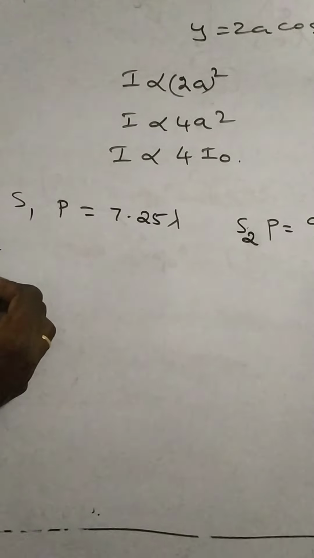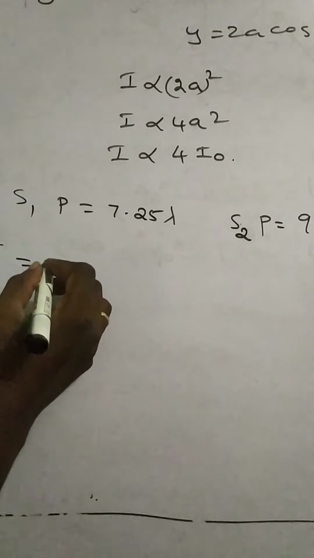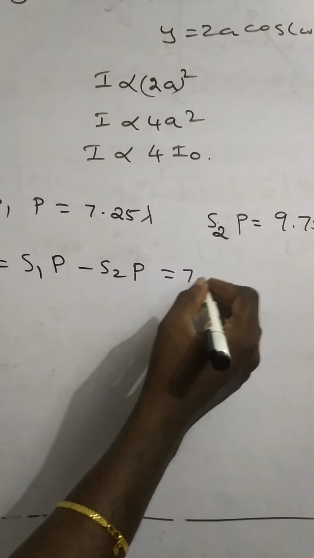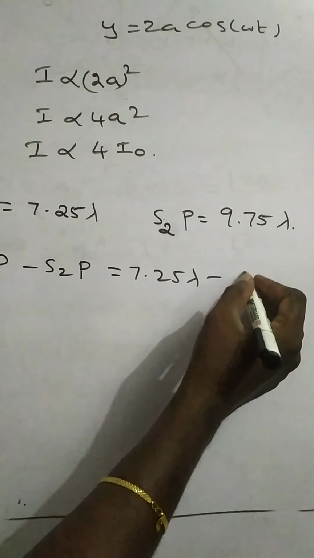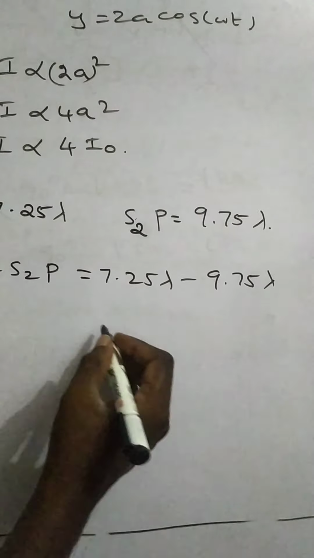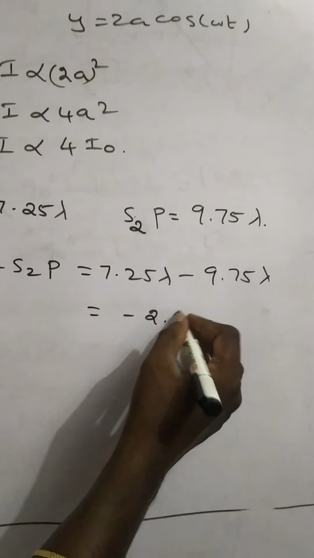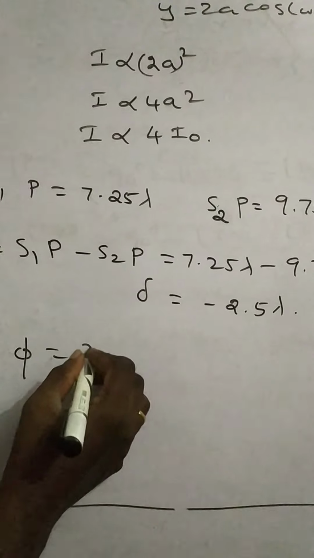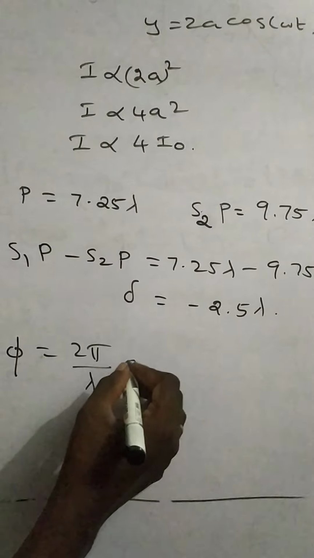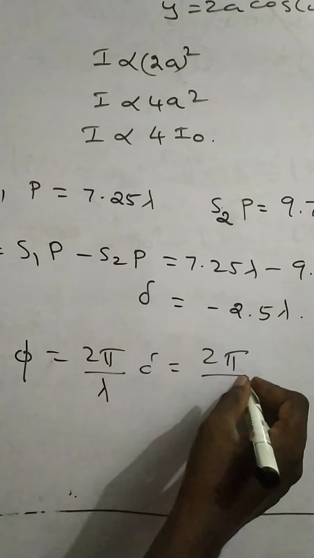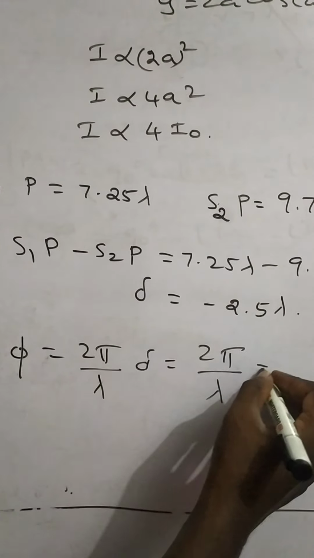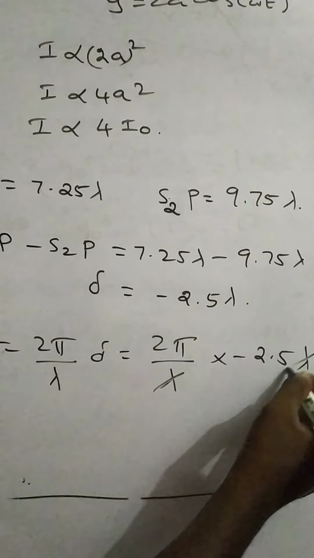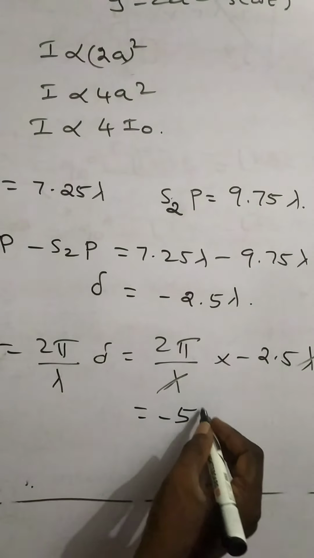So for the path difference, del is equal to S1B minus S2B, so 7.25 lambda minus 9.75 lambda. So what happened? Minus 2.5 lambda path difference. Phase difference phi is equal to 2 pi by lambda into del. So 2 pi by lambda, with del equal to minus 2.5 lambda. Lambda cancels, equal to minus 5 pi.